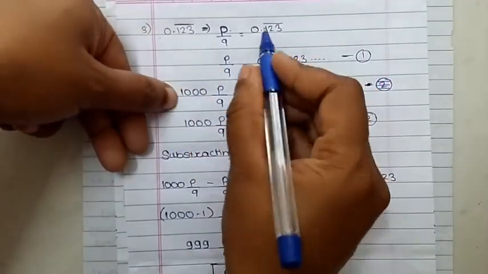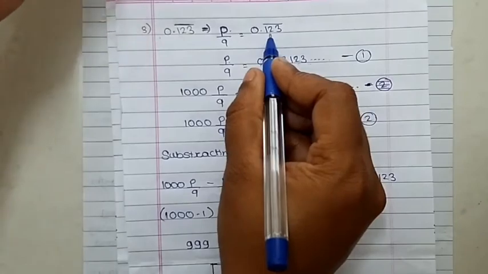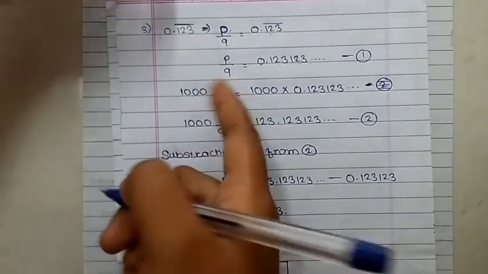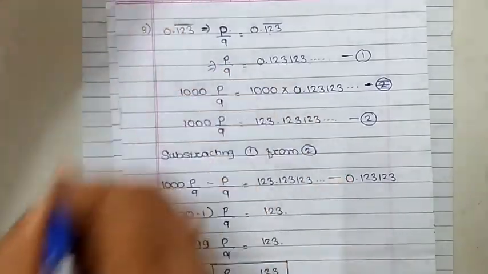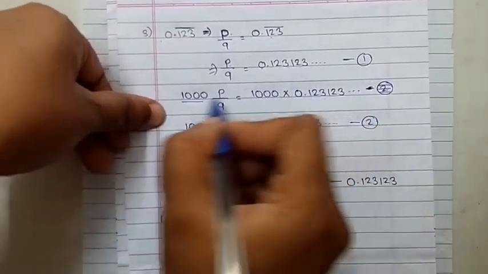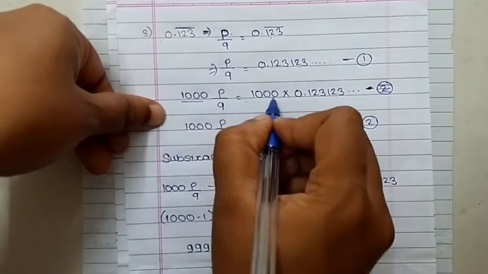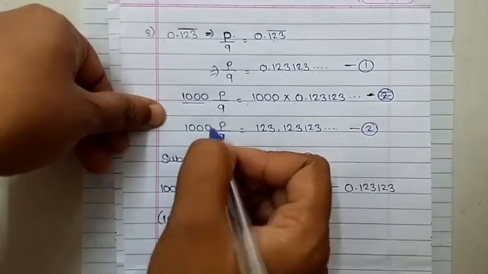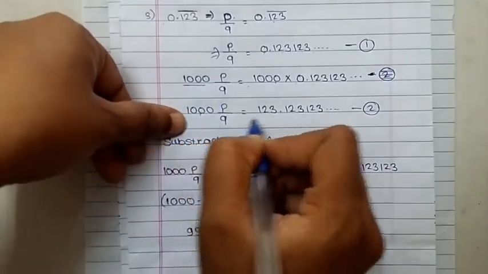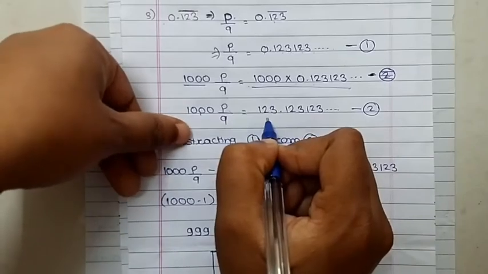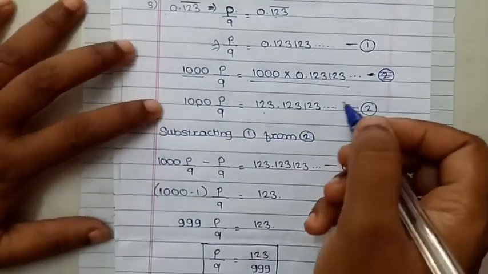Here 3 digits are repeating, so we have to multiply by 1000 because 3 numbers are repeating. So 1000 P upon Q is equal to 1000 into 0.123123. When we multiply these two, we get 123.123123 like this.